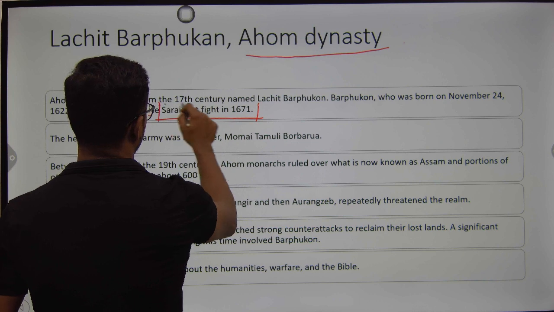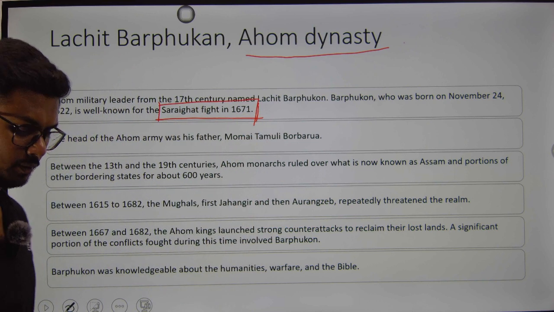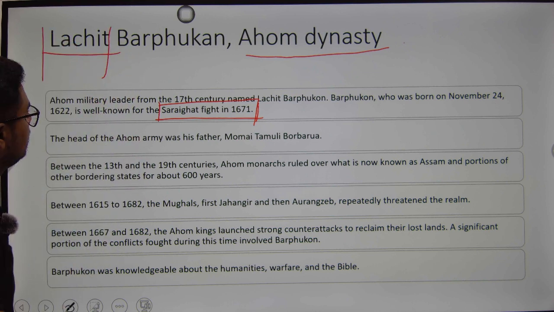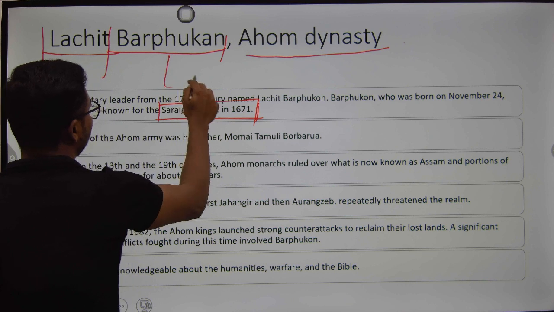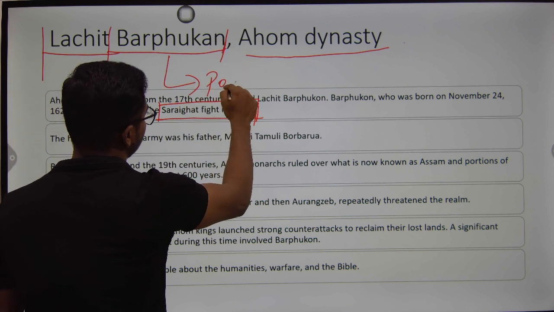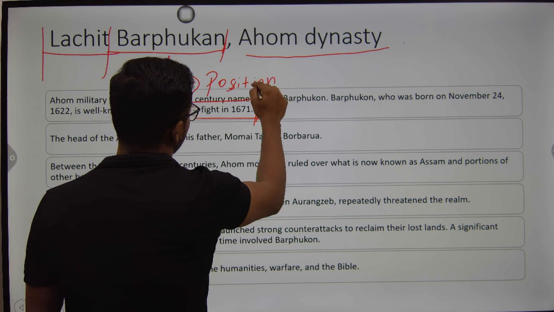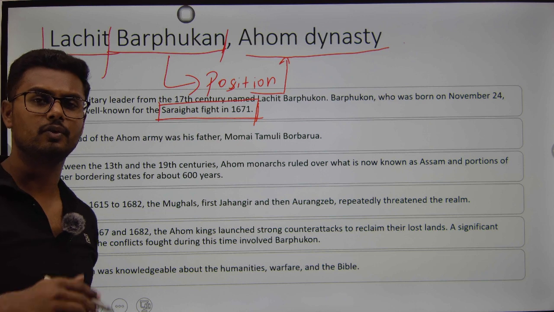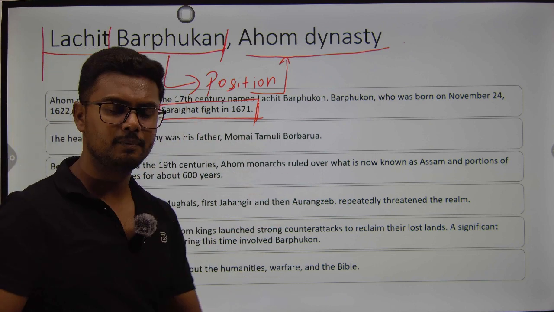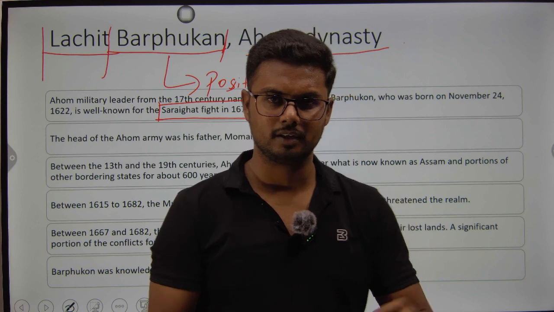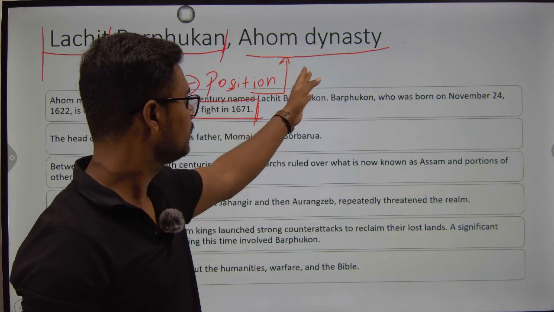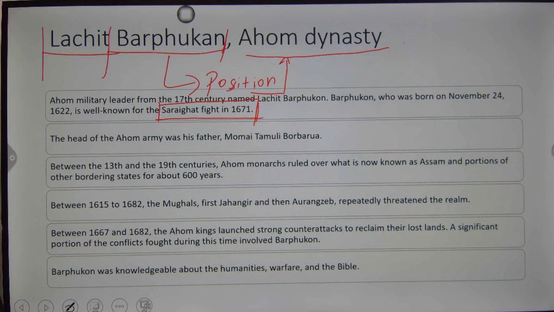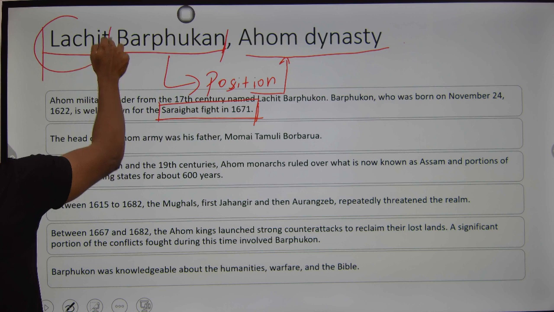and he is famously remembered for the Battle of Saraighat, which took place in 1671. Please remember, his name was Lachit. Barphukan is the title or the position he held. It is the name of the position that he held in the Ahom dynasty. It literally means Senadipati or a kind of minister. So Barphukan is the name of the designation that anyone working in the Ahom dynasty at that particular position would be called. Whereas his name was Lachit.